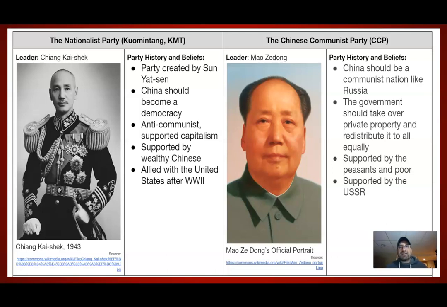Just like Lenin talked about peace, land, and bread, Mao is also with this idea of we're going to redistribute the land to the peasants. He is a big supporter of the peasants, and we'll see in a second or two, the peasants are really going to support him as well.